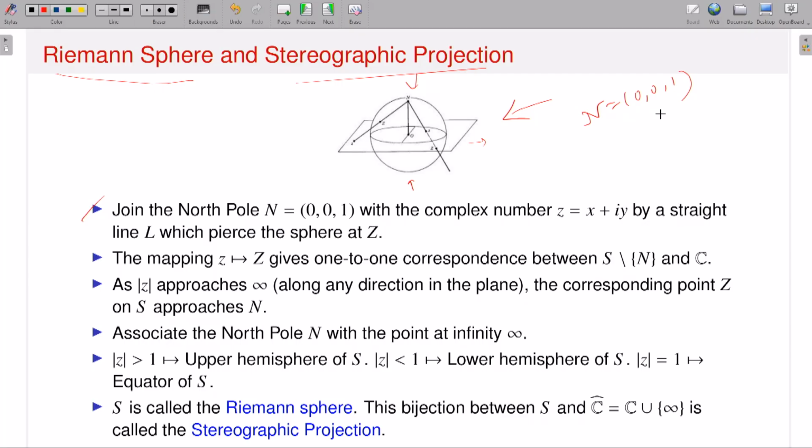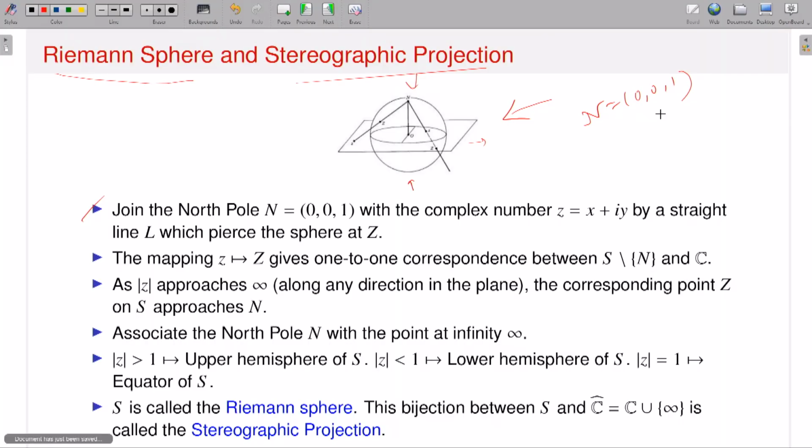Always keep that picture in your mind: you have a sphere and a plain paper, which you think of as the complex plane, and you cut it through the equator. Then I am joining my north pole with a complex number z by a straight line L, which should pierce the sphere, or cut the sphere, at the point capital Z.